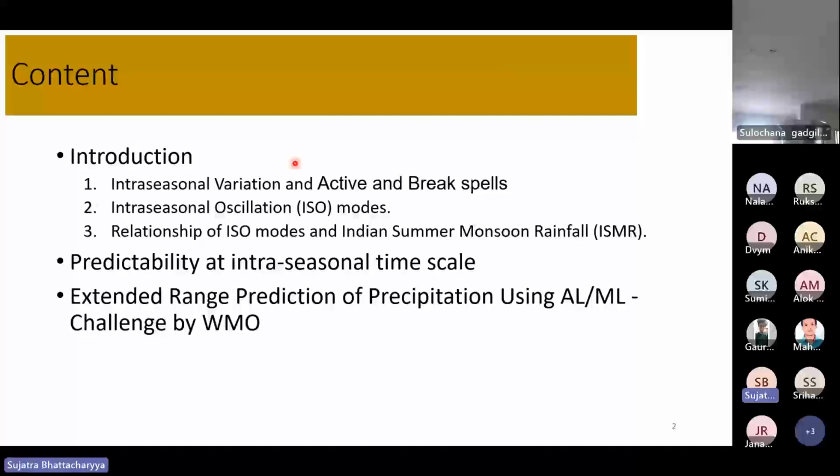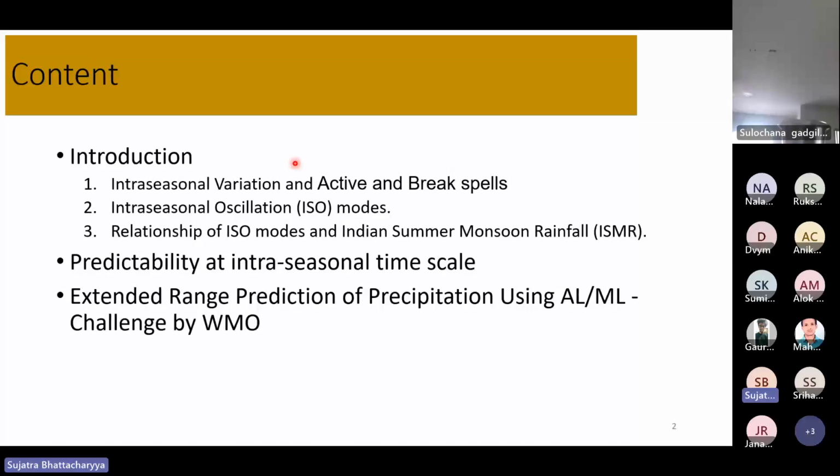So my presentation will discuss the active break spell and the intra-seasonal variation. Another approach to study the intra-seasonal variation is the intra-seasonal oscillation modes. We'll try to find the relationship between ISO and ISM, the Indian summer monsoon rainfall.